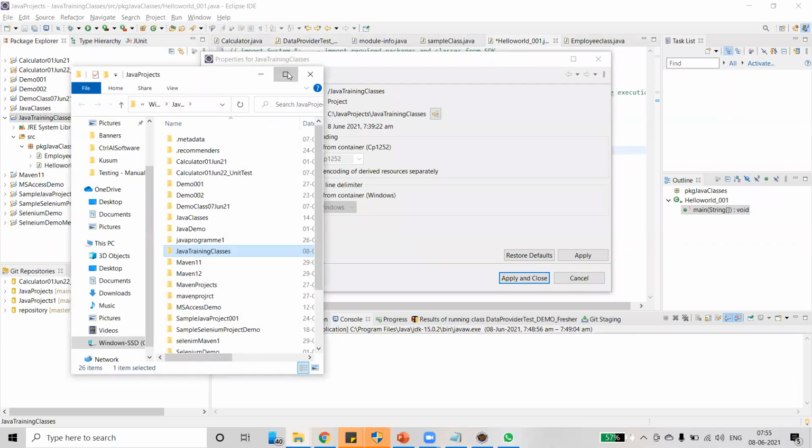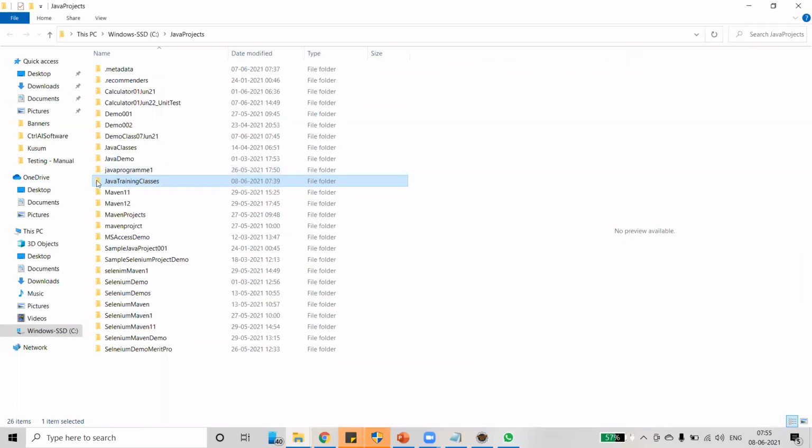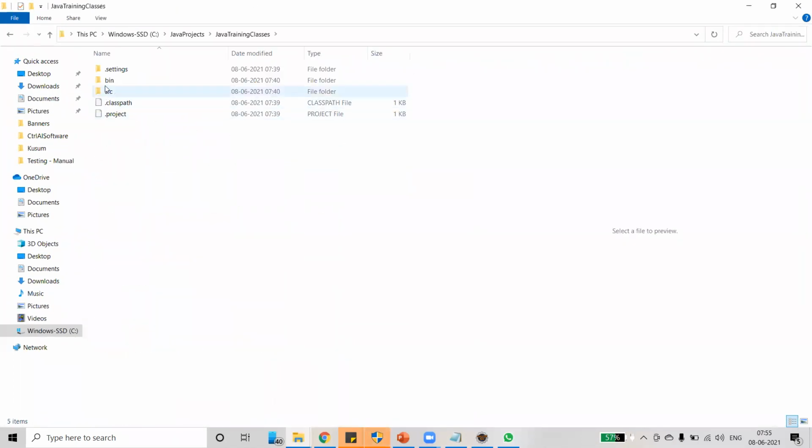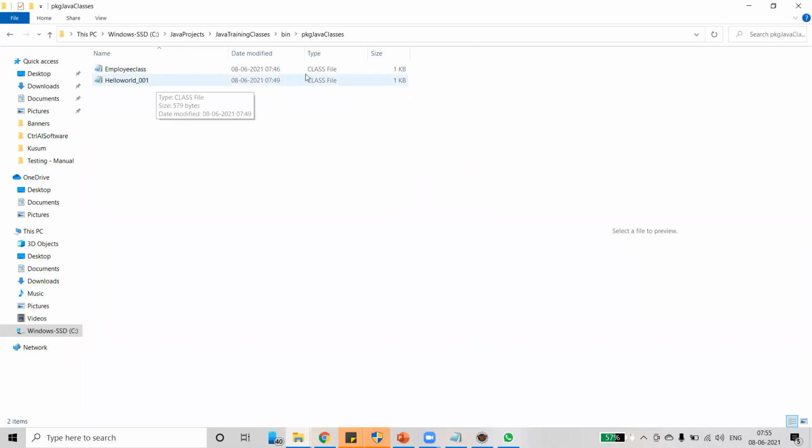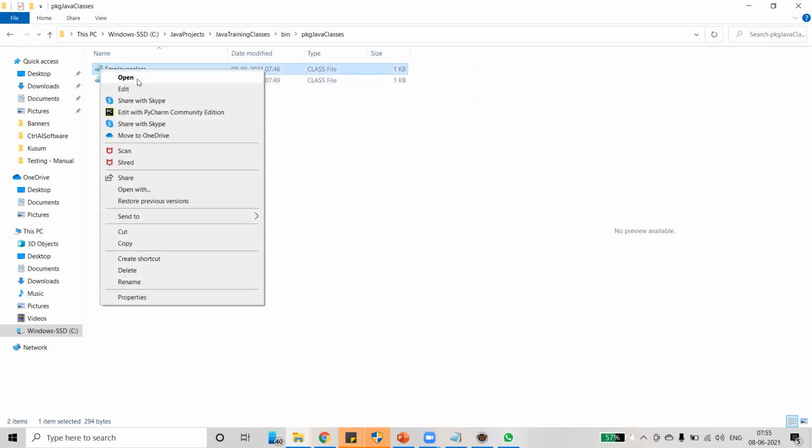So look at here. Java training classes under Java. See, a binary folder gets generated. Under the binary folder, we have a class file. A class file has been generated for each and every class. There are two classes. For both the classes, we have a class file. Just try to open it. You can't understand anything.